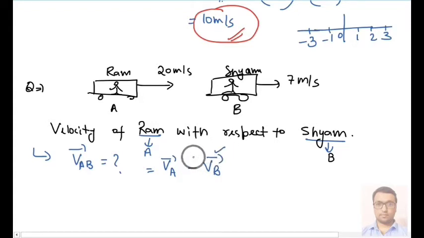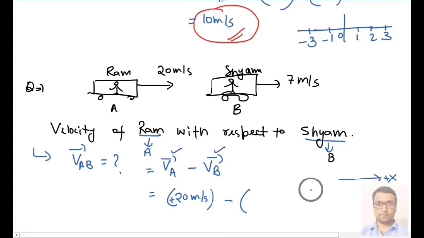Why am I writing this vector or this arrow? Because we have to take the sign also. Now the velocity of A is what? That is 20 meter per second, and it is also positive because it is moving towards the plus x-axis. And the velocity of B is what? That is 7. Okay, so this answer will be 13 meter per second.